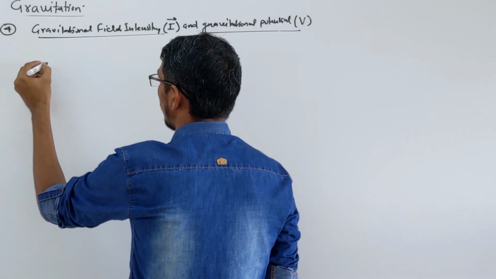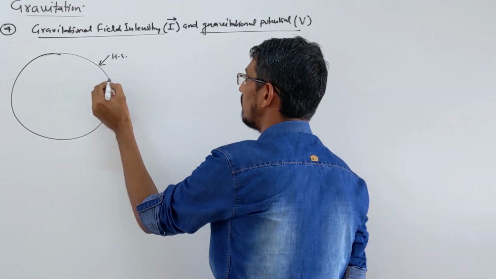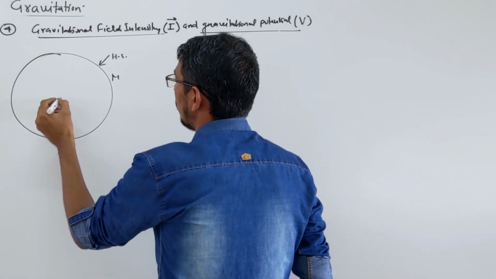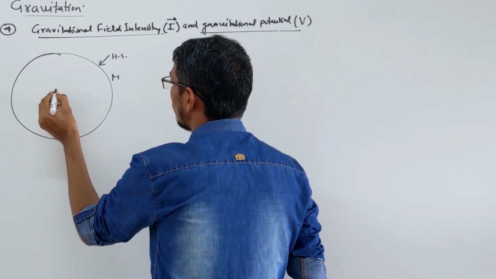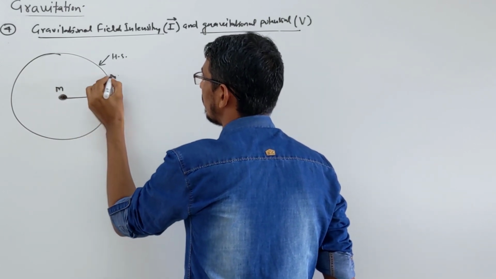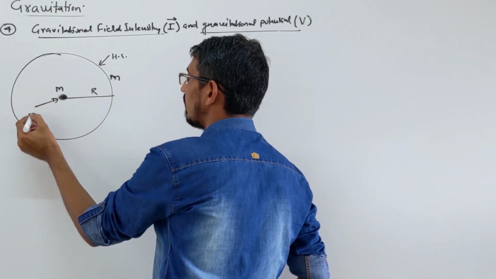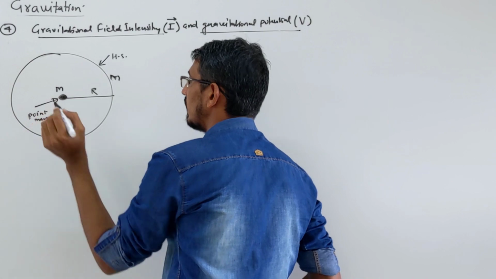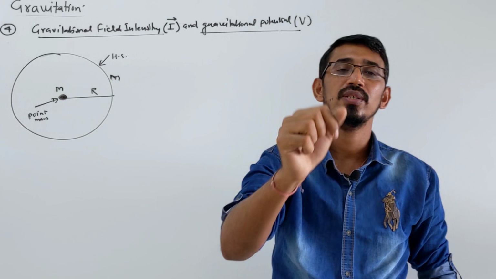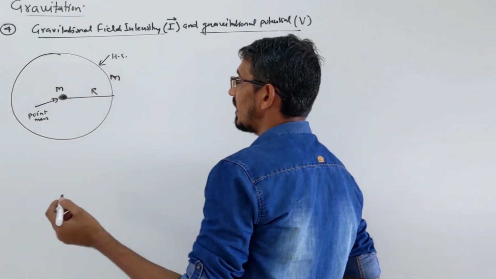So look at this problem. They say this is what? A hollow sphere of mass M, and I put a point mass at the center, mass M. This mass is also M. Radius of this is R. Correct? So this is a hollow sphere and this is a point mass. So they say a question like this one: the hollow sphere is given to you and at the center a point mass of value M is placed there. Then they ask the question to find field and potential at some points.